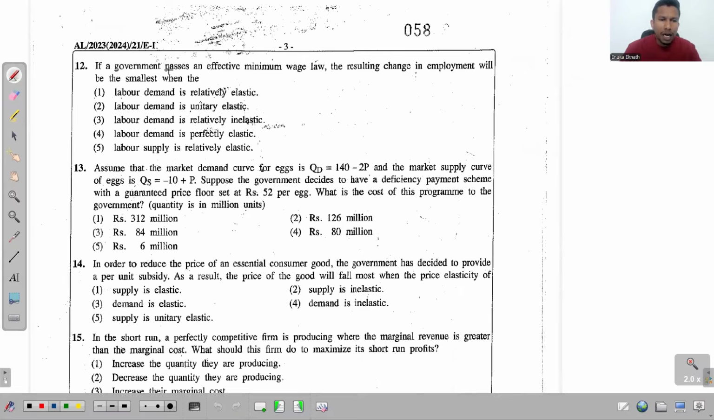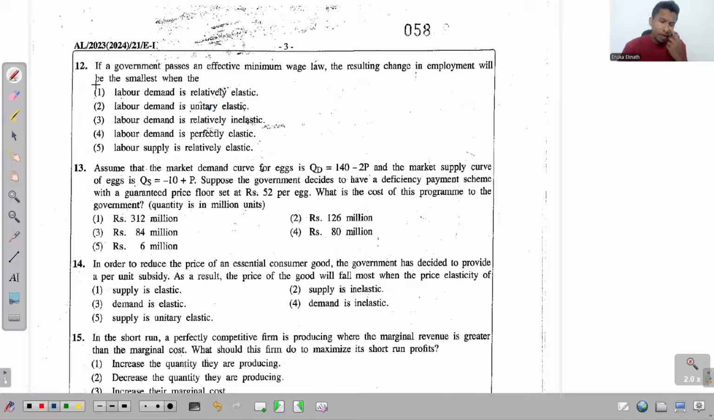There it says, if a government passes an effective minimum wage law. See, it's not the minimum price imposed on a good. This time, it is an effective minimum wage law. That means employers are told, you have to pay at least this much for all the employees. The resulting change in employment will be the smallest when which one of the following happens. Let's see. If you look at the answers, in all these answers, they talk about elasticity, right? Demand elasticity and supply elasticity, both.